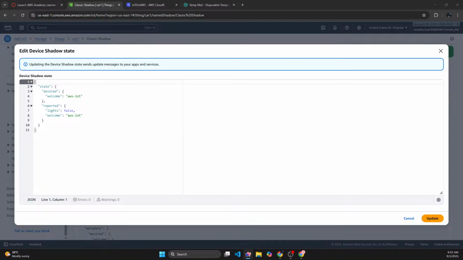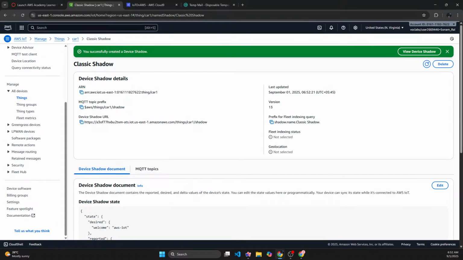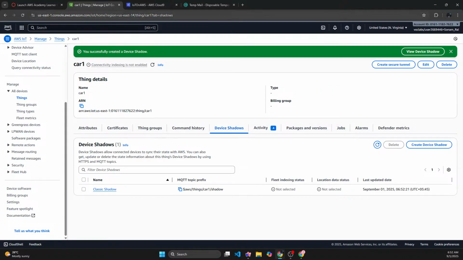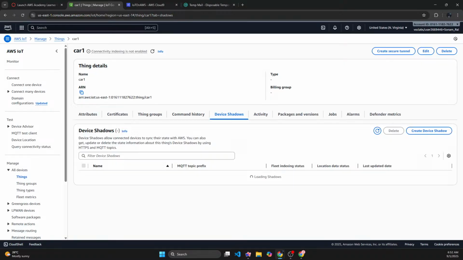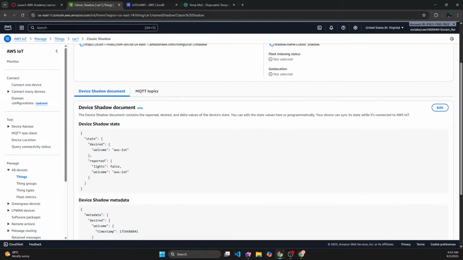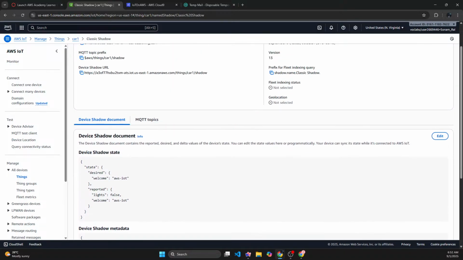If I go here, AWS IoT, classic shadow. All right, so this is the shadow that I have right now.